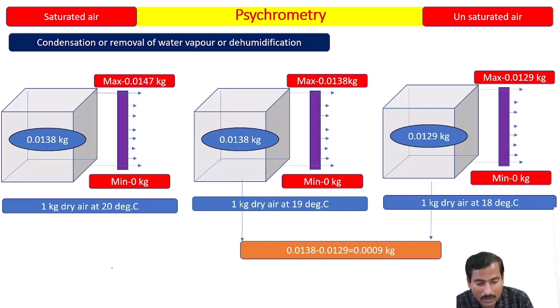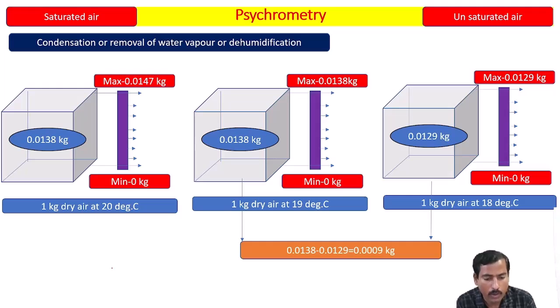So you must understand this. It is a very important question and a very important concept in order to understand the next terminologies. I hope you understand what condensation, or removal of water vapor, means. Condensation means the water vapor will be condensed to liquid. So where has it started? In this example, at 19 degrees it has started. Where has it ended? At 18 degrees.